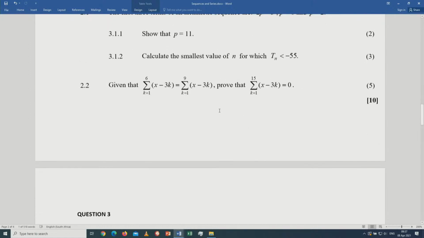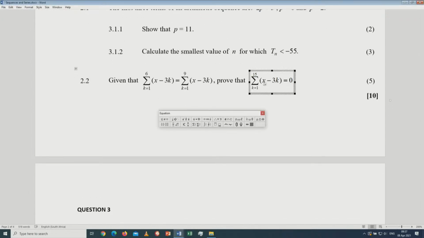Check 2.2, which is more or less a sigma. Sigma is not difficult. Sigma simply refers to the sum. Let me make an example of this one. You first substitute k by 1 here. This is the first number to substitute in the general term to determine the first term. The 15 written up there is the last number to substitute to determine the last term. So already, it's easy for you to get the first term and the last term.